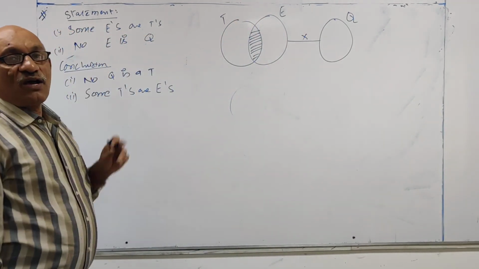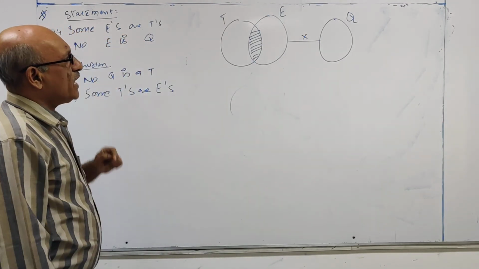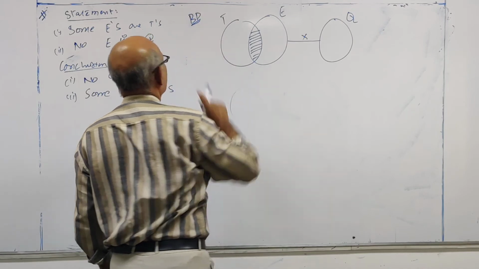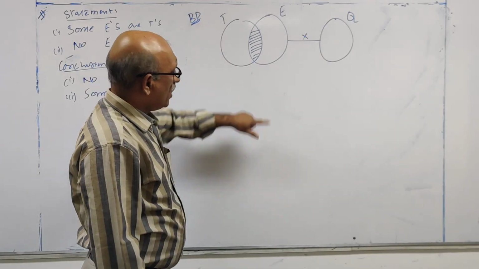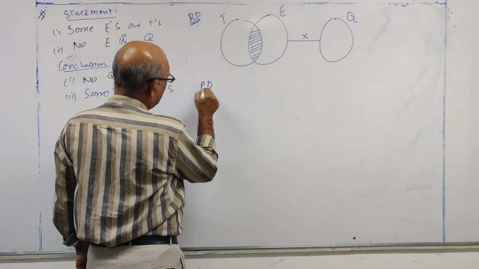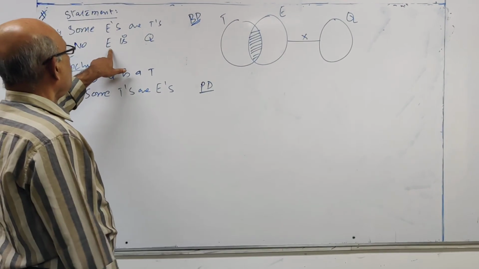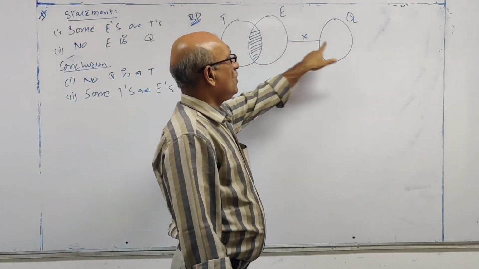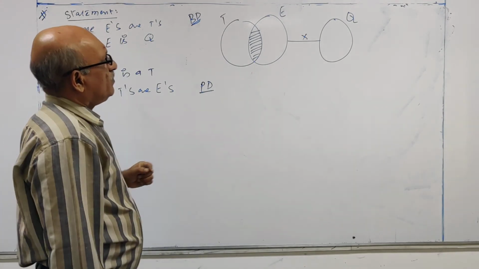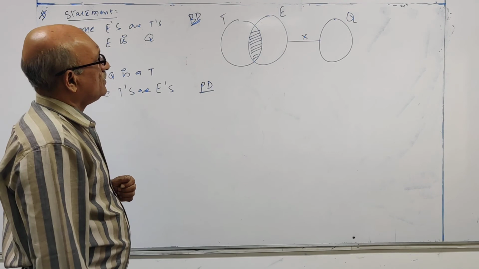Your conclusion is having no. It means two diagrams are required. The diagram you prepared is a basic diagram. Let us see the possible diagram. In the given statement, it is given no E is Q. But there is a possibility that some Q's are T's.